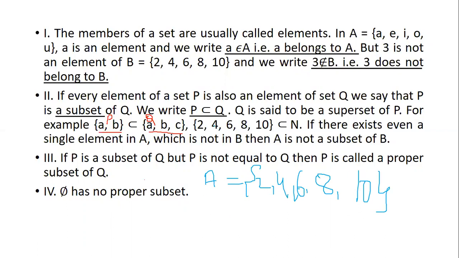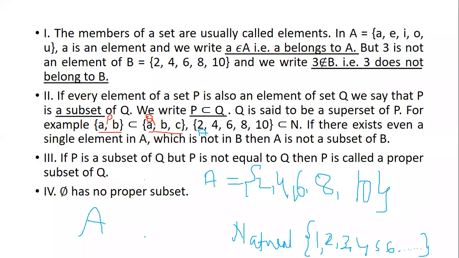Now here what they are trying to say: this is set A and this is N. N is nothing but natural numbers. Now what are natural numbers? Natural numbers are counting numbers which start from 1 and just go on: 1, 2, 3, 4, 5, 6 and so on. Now here they're saying A is a subset of N.